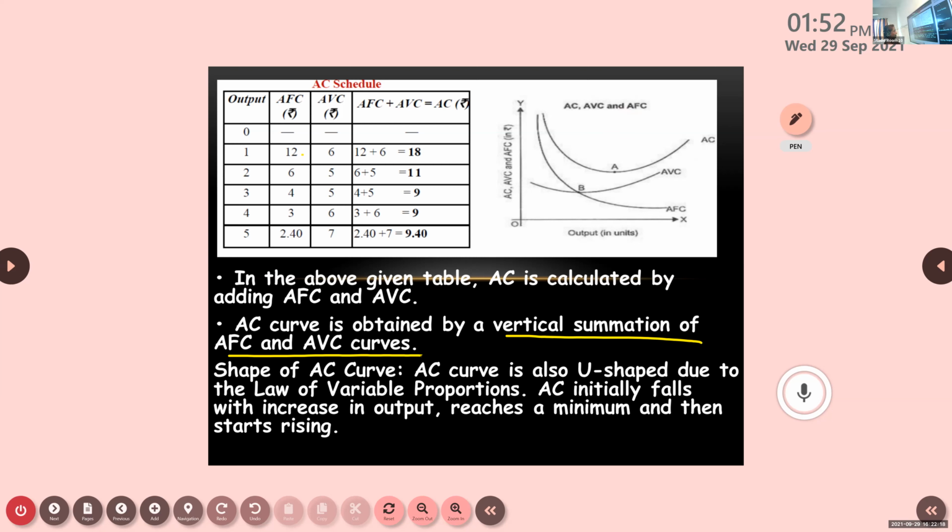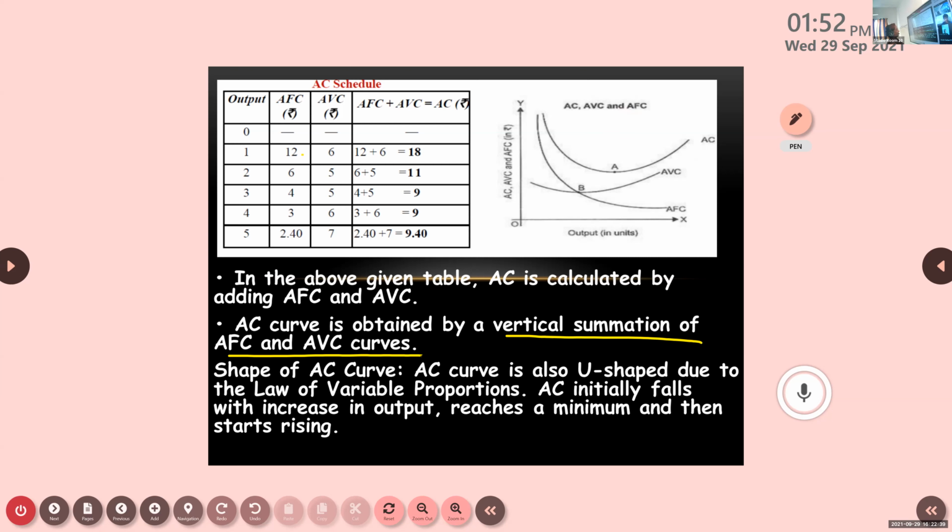There are two lines you can see, right? One more clue: OX and OY, which one is vertical, which one is horizontal? OY is vertical. OX is horizontal.